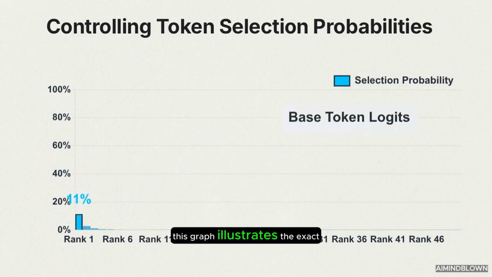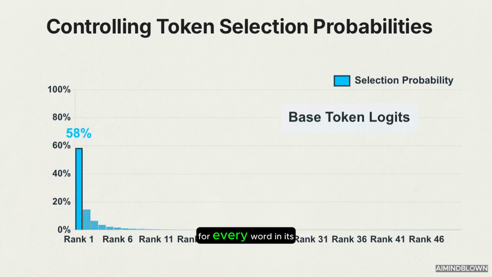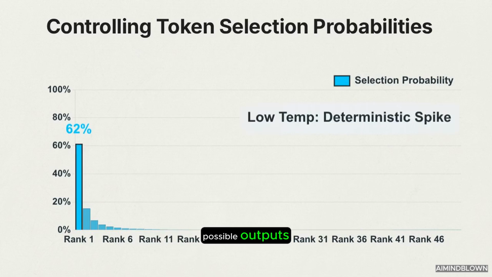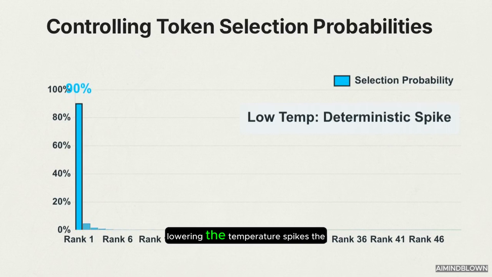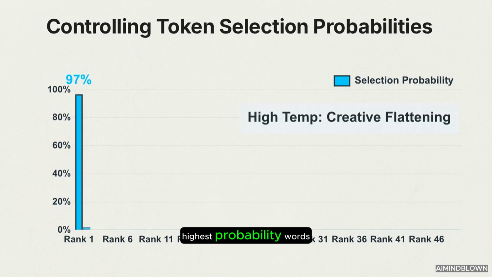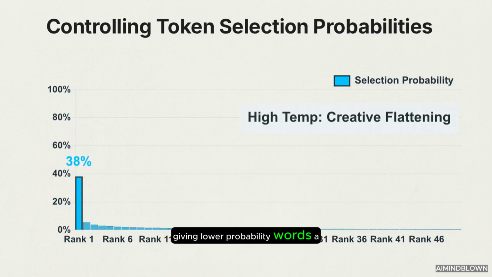This graph illustrates the exact moment a token is selected. The model outputs raw probabilities, called logits, for every word in its vocabulary. Logits are the unnormalized numerical scores a neural network assigns to possible outputs before converting them into percentages. We control raw logits using the temperature parameter, acting as a mathematical scalar. Lowering the temperature spikes the curve, forcing the model to pick absolute highest probability words, while raising the temperature flattens the curve, giving lower probability words a chance.